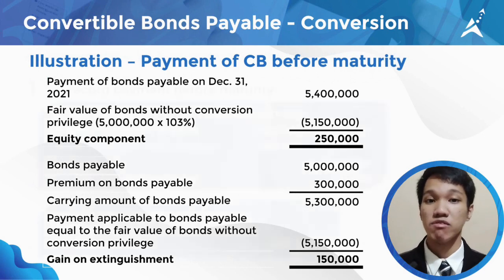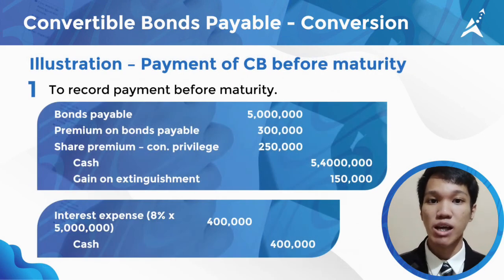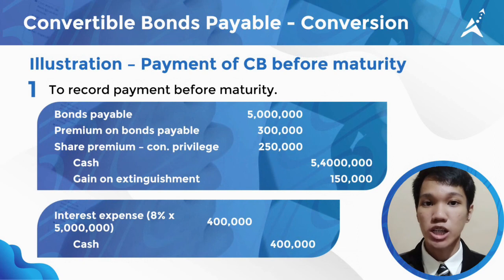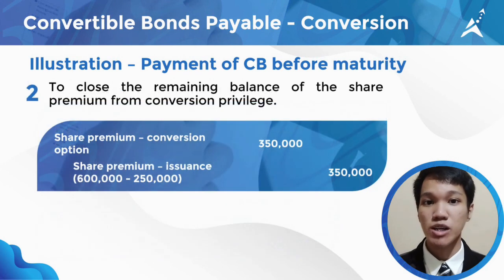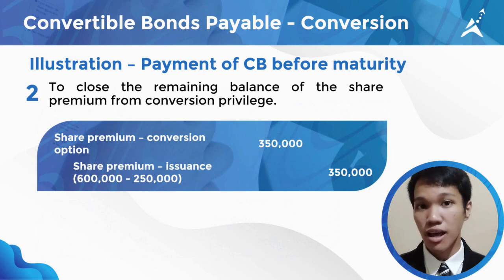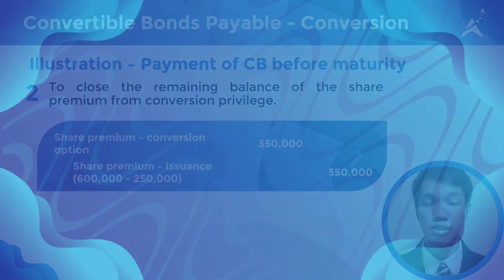To journalize the payment before maturity, we will debit bonds payable 5 million, premium on bonds payable 300,000, share premium conversion privilege 250,000 that we have computed earlier, and credit cash 5,400,000 and gain on extinguishment 150,000. To close the remaining balance of the share premium from conversion privilege, we simply debit share premium conversion option 350,000 and credit share premium issuance 350,000, which is the difference of 650,000 and 250,000.